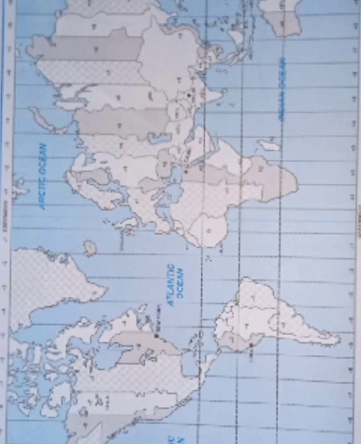The local time at this meridian is taken as standard time for the whole country. It is known as the Indian Standard Time or the IST. IST is 5 hours and 30 minutes ahead of GMT. GMT means Greenwich Mean Time.